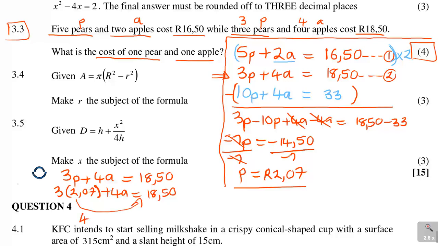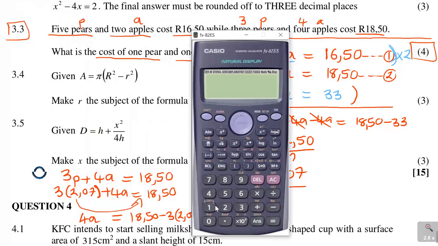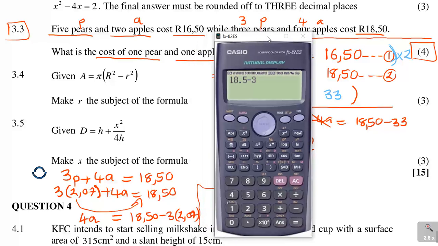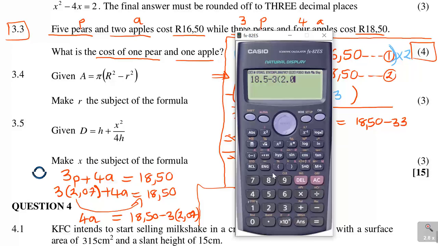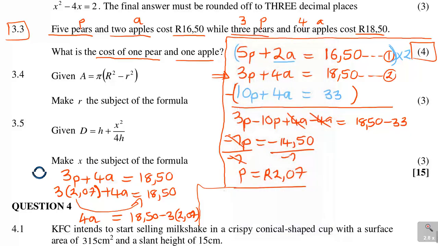Then take this to the other side. I will have 4a is equal to 18.50 minus 3 times 2.07. Again use a calculator to get that, which gives 12.29. So 4a is equal to 12.29.